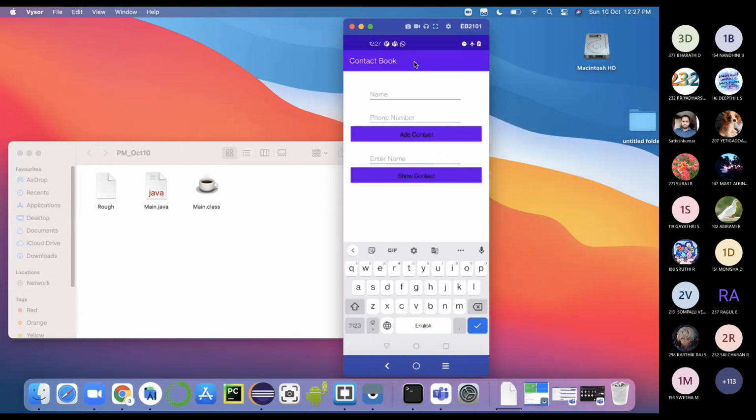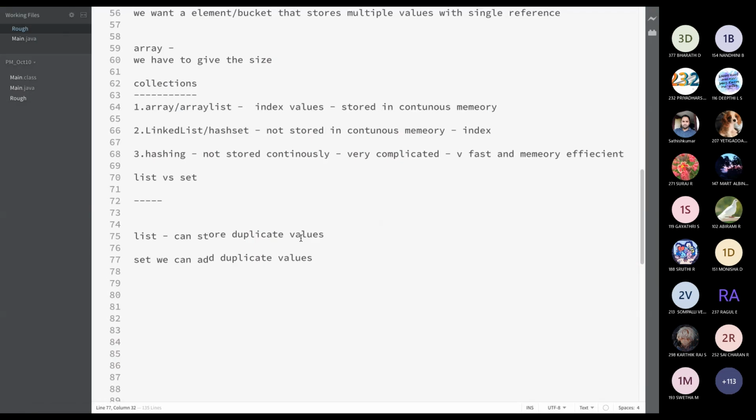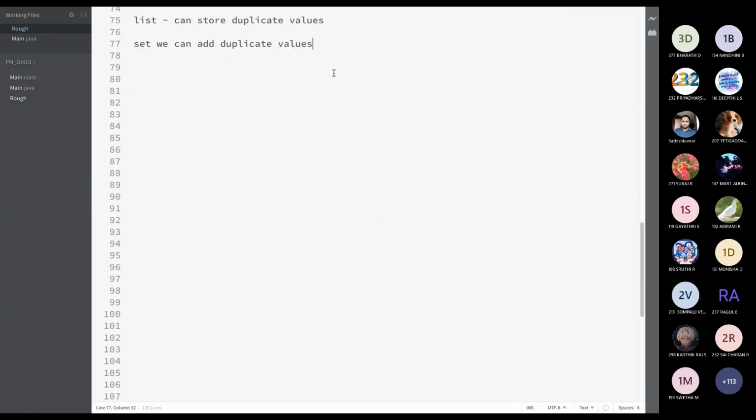you can see one pop-up will come. You can see the phone number. This is how our contact book is actually implemented. So based on our usage, we have to use the data structure we want. Actually, Java implemented all things, like you can just